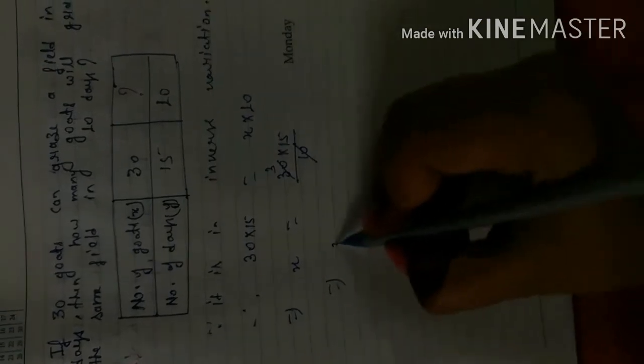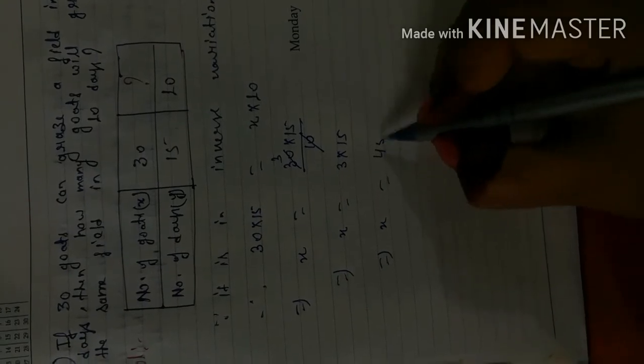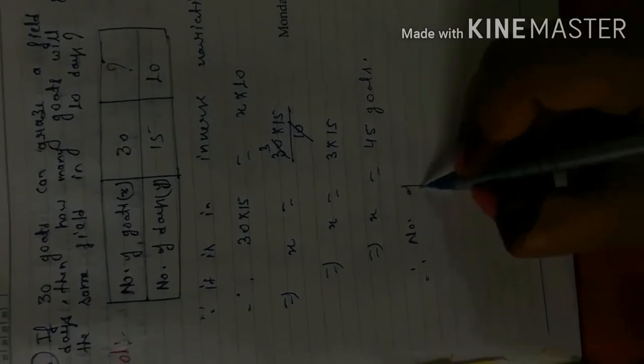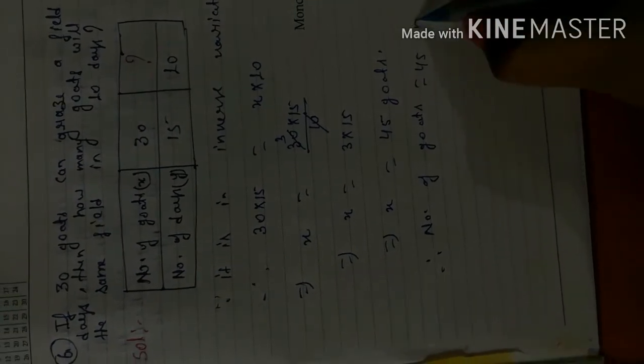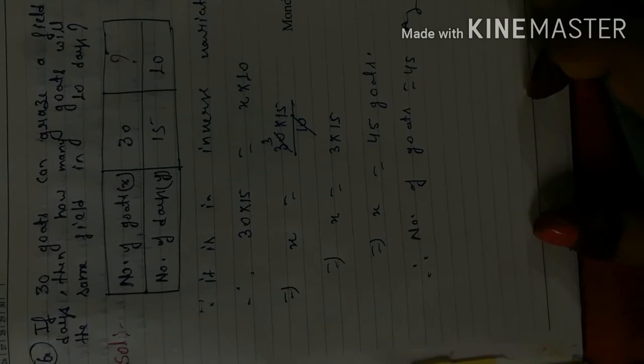Now we can write x equals 3 into 15. This implies x equals 15 3s are 45 goats. Therefore number of goats equals 45. It is the required answer. In this way we have completed question number 6.